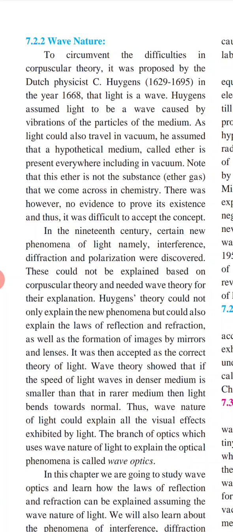Wave theory shows that if the speed of light wave in a denser medium is smaller than that in a rarer medium, then light bends towards the normal. So we know all these concepts. The wave nature of light could explain all the visual effects exhibited by light. The branch of optics which uses the wave nature of light to explain optical phenomena is called wave optics.